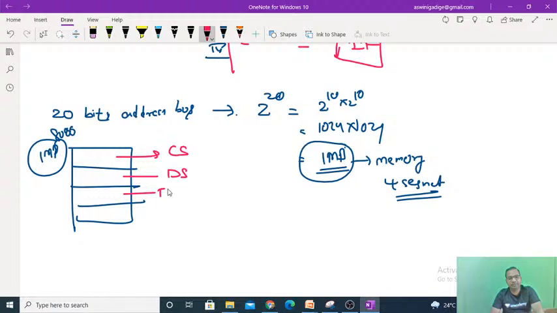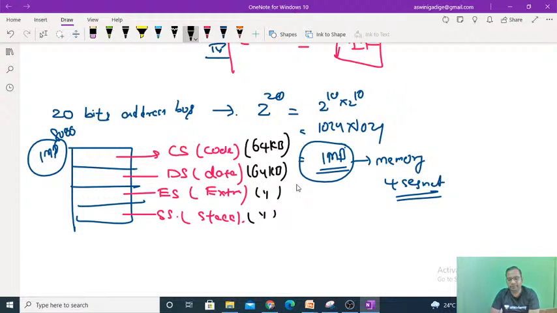What are these? CS is the code segment, DS is the data segment, ES is the extra segment, and SS is the stack segment. The size of each and every segment is 64 kilobytes. Understand? It is a segmentation of the memory. Now, what does the code segment of the memory store? It stores the instructions, or the mnemonics.